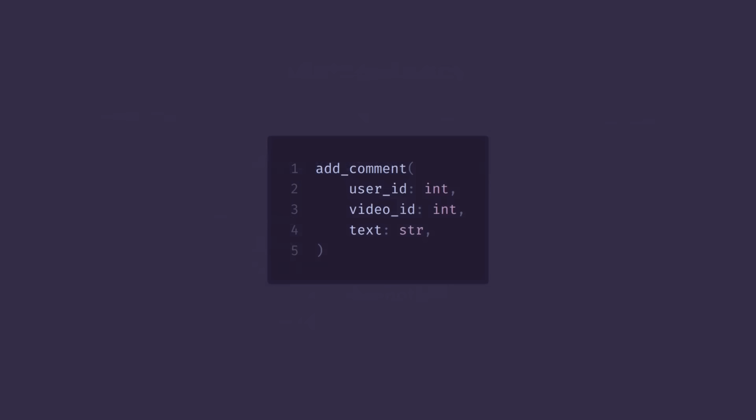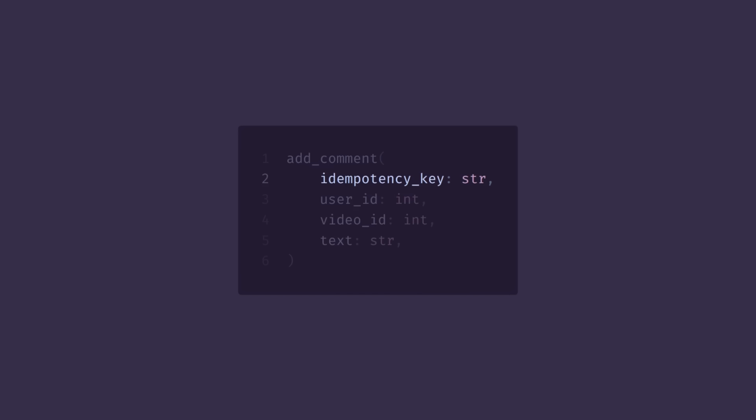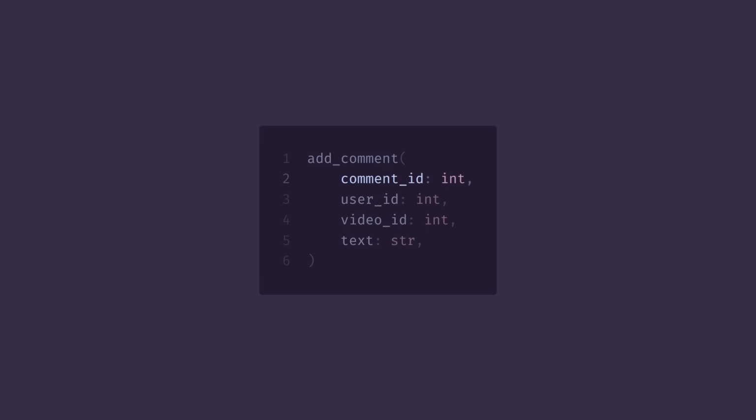For example, when a user is adding a comment, we can generate a unique ID for this exact comment and send it to the server along with the comment text. This way, if we try to submit this comment multiple times, either by the user smashing the submit button or by our retry logic, the server can recognize we already created this comment and just ignore the duplicate requests, making this operation idempotent. In general, we can add a random unique ID, like a UUID, as a so-called idempotency key. But in this specific case, a client-generated comment ID will do just fine.